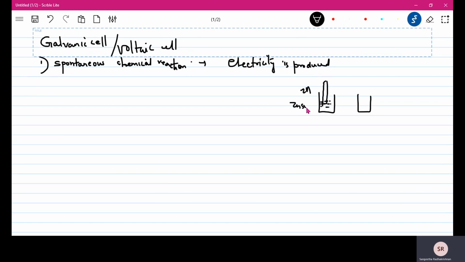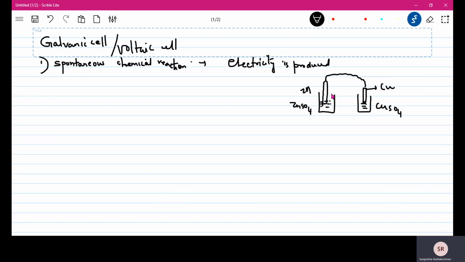Like I can take zinc sulfate or zinc chloride, a salt of zinc whose aqueous solution is taken. Aqueous means dissolved in water. So you make a solution of zinc sulfate or zinc chloride or any salt of zinc which is soluble in water. Then in the other beaker you take another metal, maybe copper, and you dip it in a solution containing copper ions itself. Like copper sulfate or copper chloride, a salt of copper, aqueous solution, dissolved in water. Then you connect both through a wire.